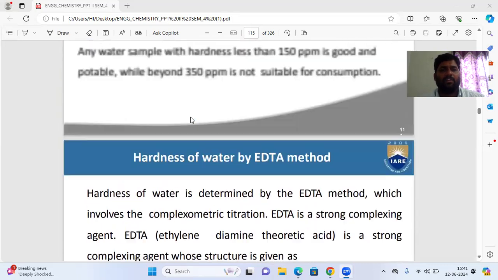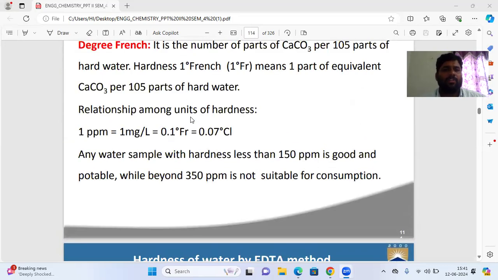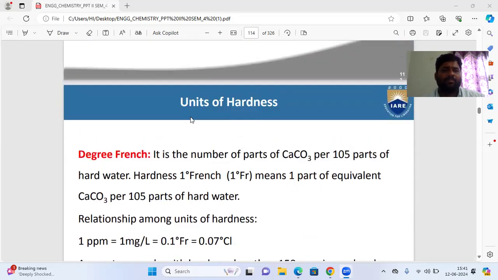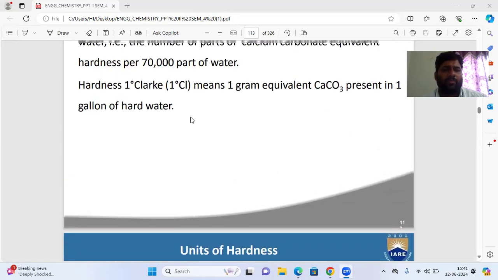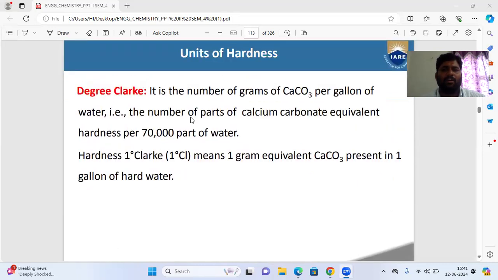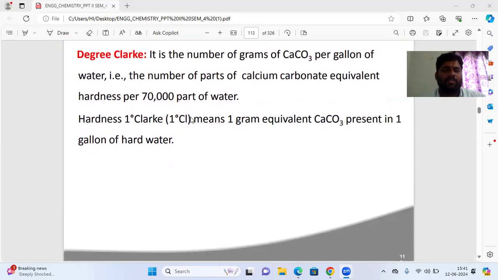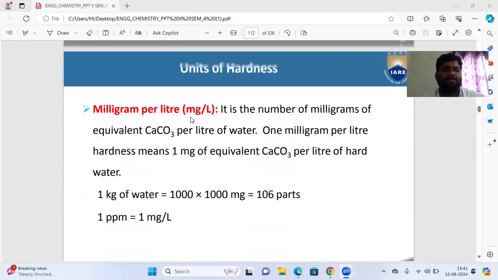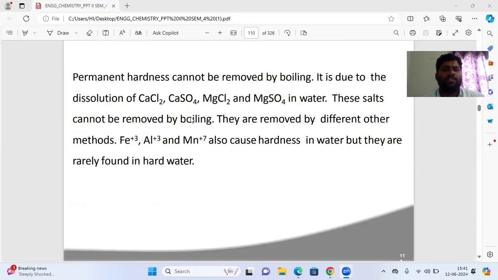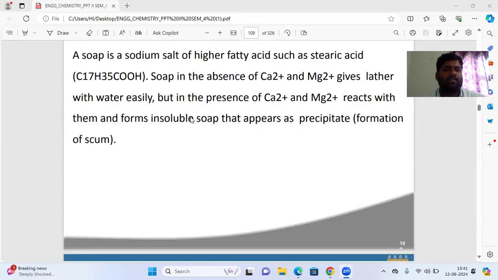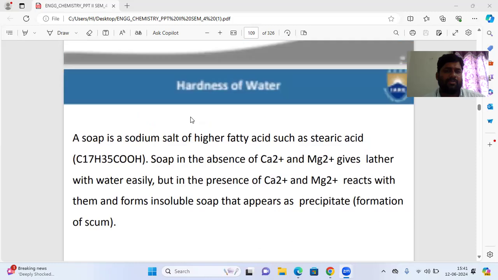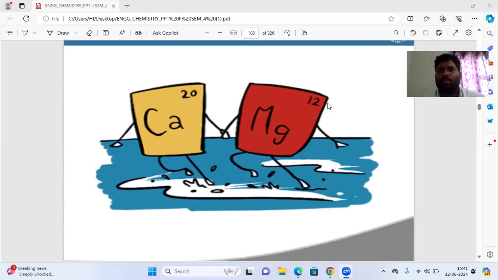So this is the first unit, water and its treatment. In this lesson, what we have learned is the types of hardness, degrees and units of hardness, uses of hardness and disadvantages of hard water. So this is all about the water and its treatment lesson.